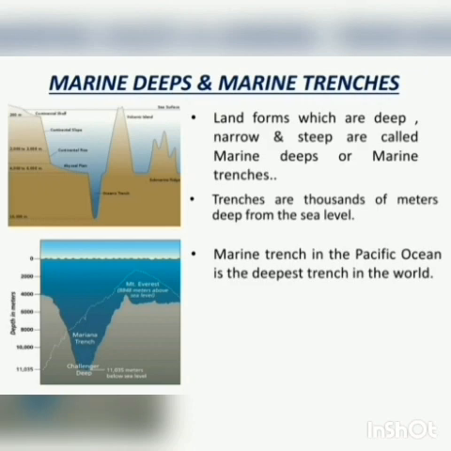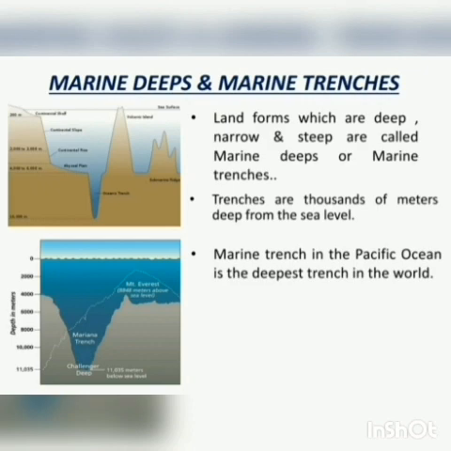Let's see about marine deeps and marine trenches. On the ocean bed, there are some landforms which are deep, narrow, and steep. They are called marine deeps or trenches. Generally, the shallower ones are called marine deeps, while deeper ones extending for longer distances are called trenches.